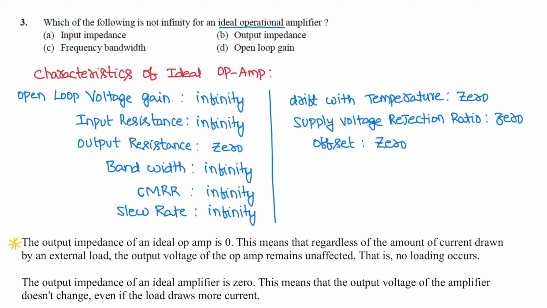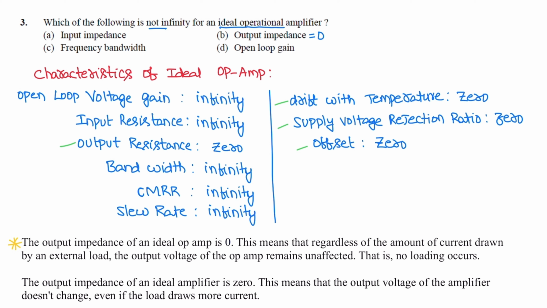For ideal amplifier, output resistance, drift with temperature, SVRR (supply voltage rejection ratio) and offset are 0. Rest all the parameters are infinity. So in the question, which is not an infinity: input impedance is infinity, output impedance is 0, open loop gain is infinity, frequency bandwidth is infinity. So correct option is B.